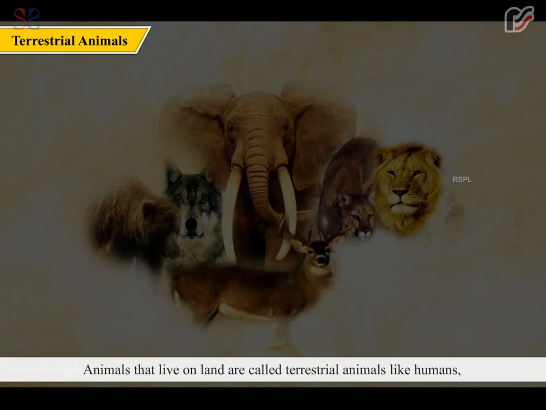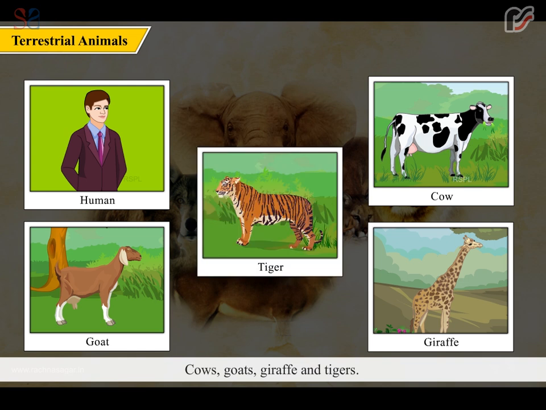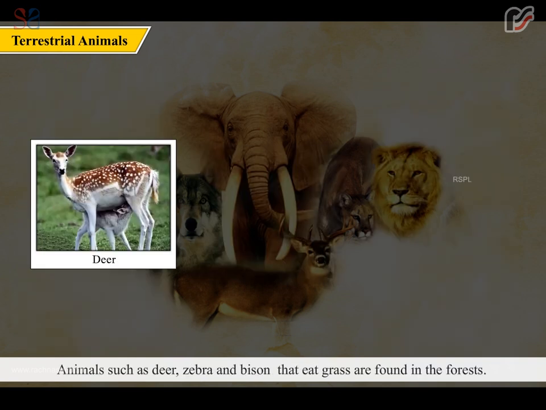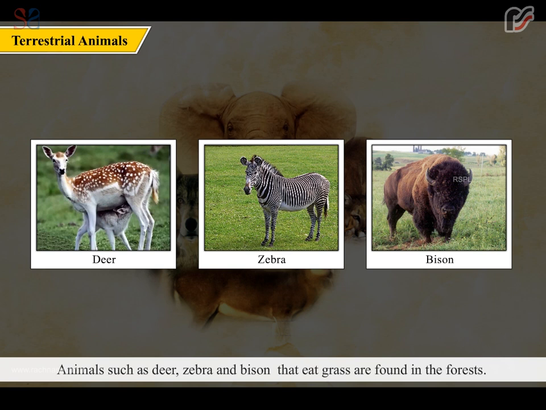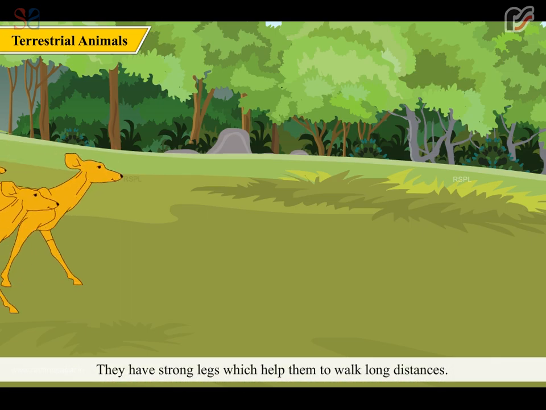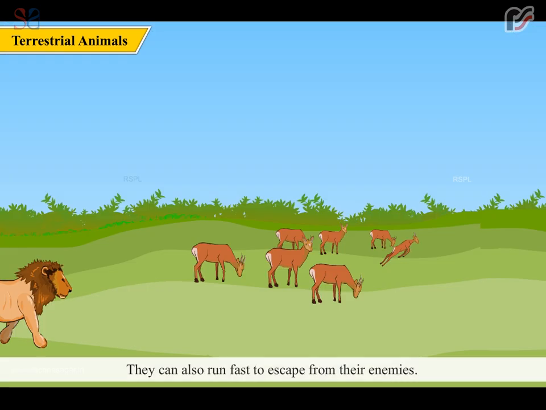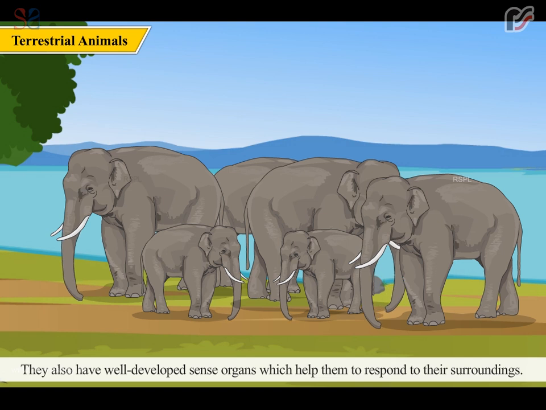Animals that live on land are called terrestrial animals like humans, cows, goats, giraffes and tigers. Animals such as deer, zebra and bison that eat grass are found in the forests. Let us study about their characteristic features. They have strong legs which help them to walk long distances. They can also run fast to escape from their enemies. They also have well-developed sense organs which help them to respond to their surroundings.